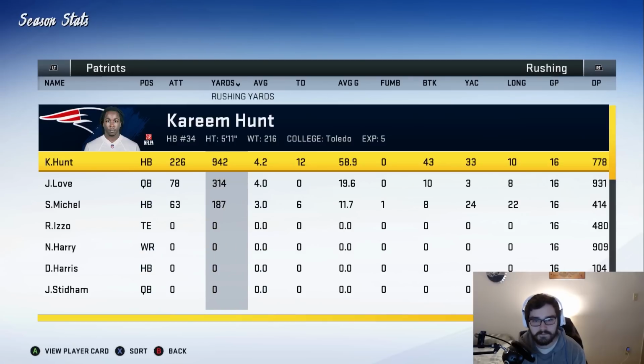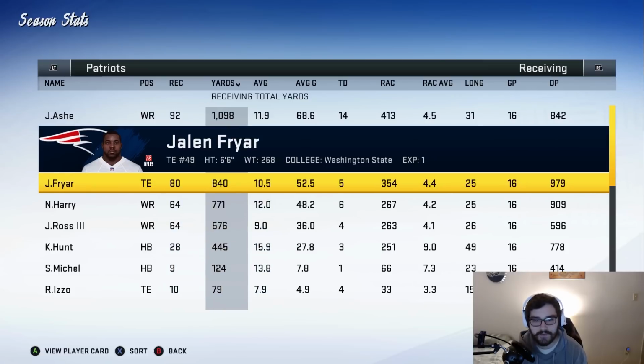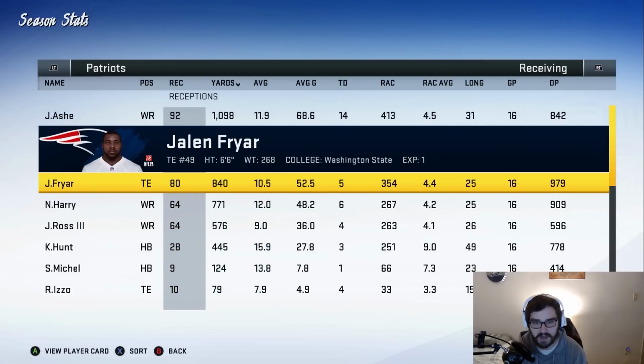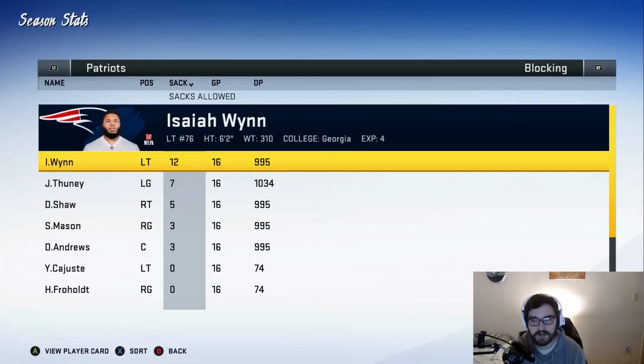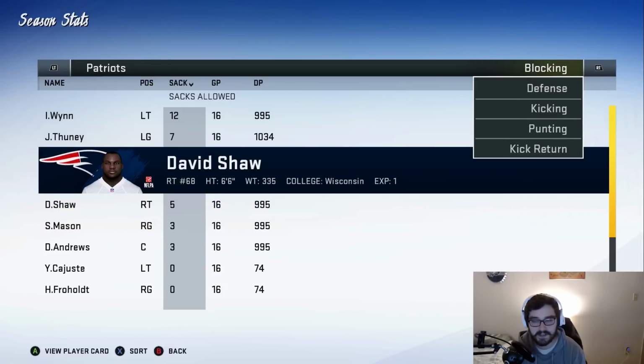Kareem Hunt was pretty good for us this season, 4.2 yards per carry, 12 rushing touchdowns. Jalen Ashley had an incredible rookie season. 92 for 1,100 yards and 14 touchdowns. Hopefully that's a development trade upgrade. Fryer also played well, 80 for 840 with 5 touchdowns. The offensive line blocked better than they did a year ago, which is cool. It seems like the right tackle was excellent. He made a great transition over there.